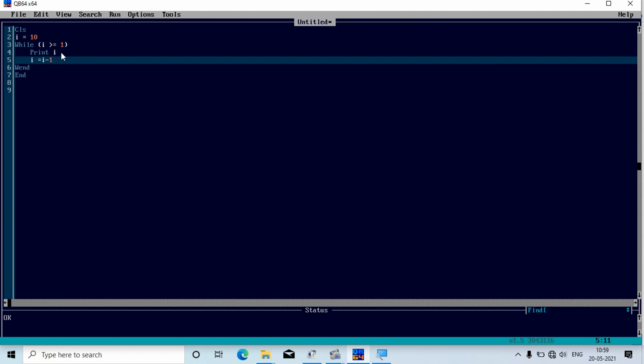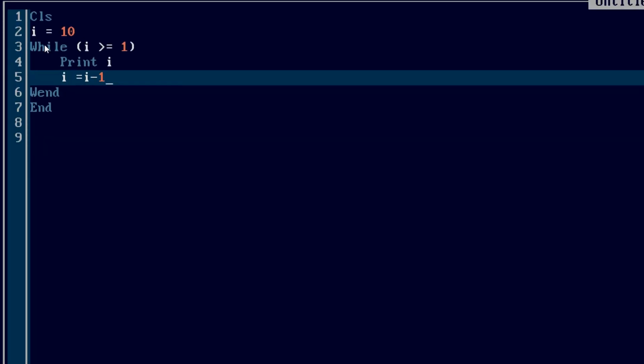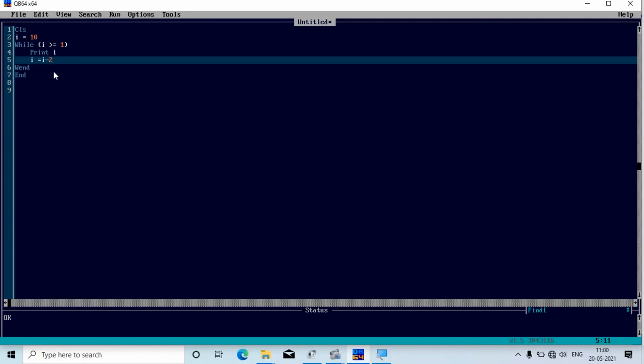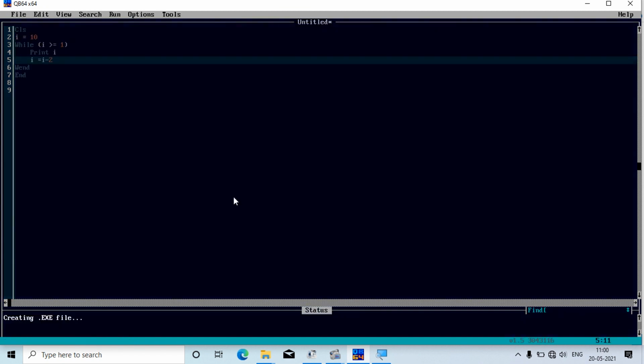Now in this program only I'm going to make some changes. How can you jump without using a step keyword, just like the way we used to do in for next? It's very simple. You are printing just the I variable, and you decrease it by the number of steps you want. Suppose I want to print with I equal to I minus 2. That many steps I need to decrease. So I run this program this way.